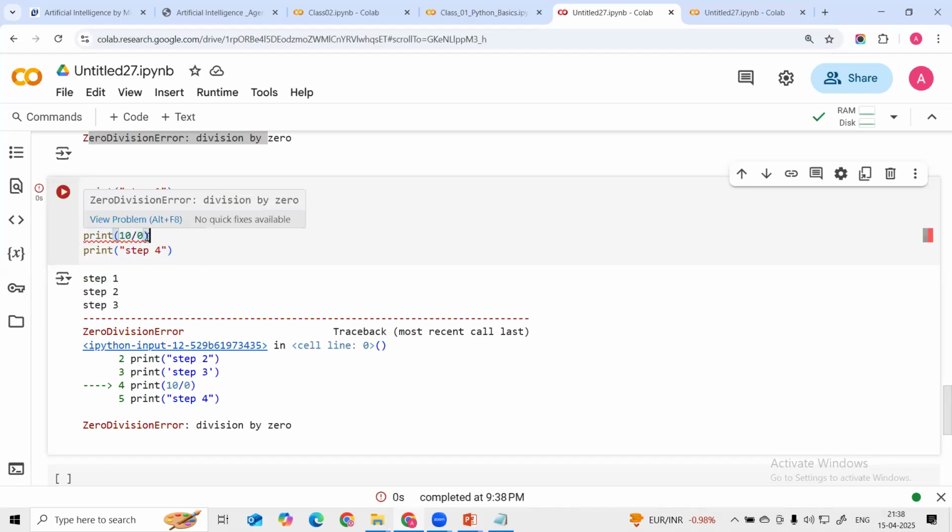When the error occurred, it will stop, and it will not execute after that. Okay, that is called an interpreted language. Let me go through it so I can understand, right?